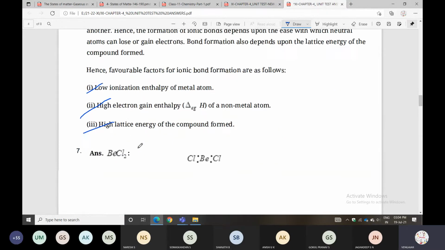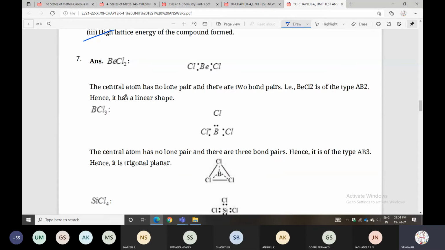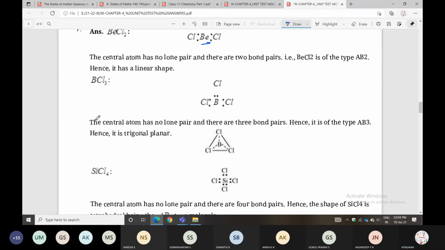So look here. In the BeCl2 condition, the central atom is beryllium. It has two bond pairs and no lone pairs. Even BCl3 has no lone pairs of electrons. All three are bond pairs.